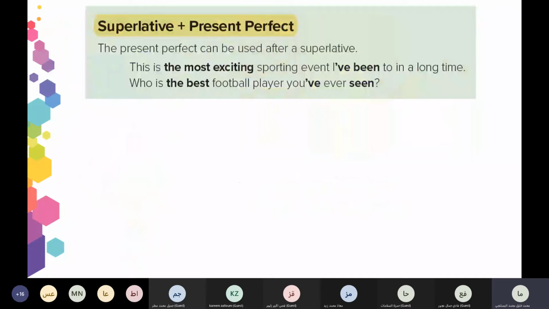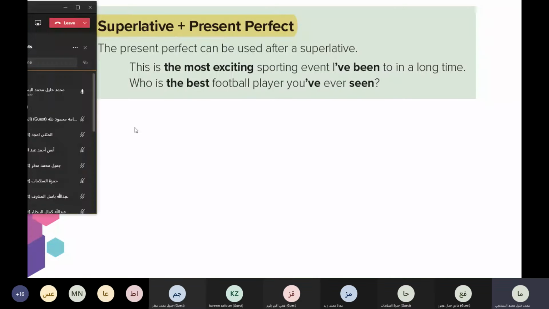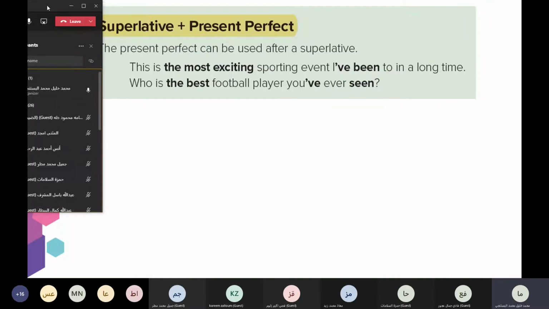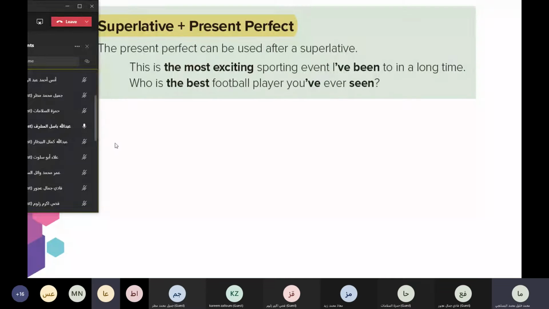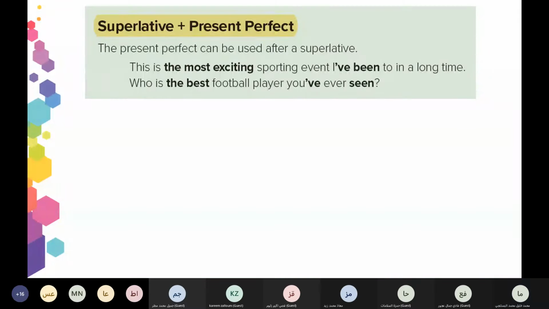Now look at the explanation here. Who can read the superlative with the present perfect and read the examples? Who can read? Abdullah Basil, are you here? Yes, Mr. Read the explanation. The present perfect can be used after a superlative.